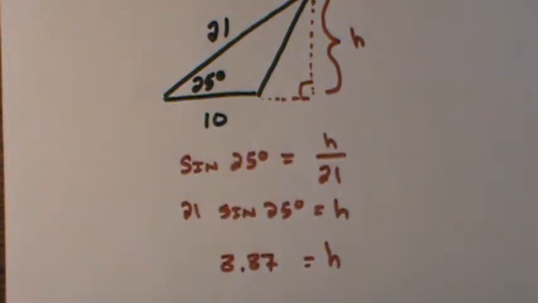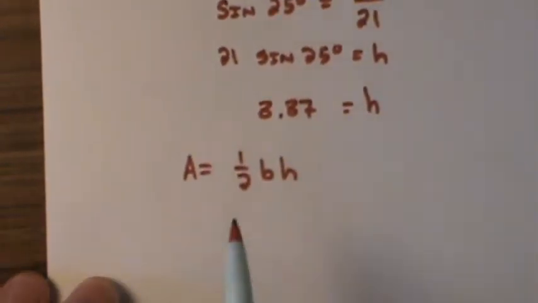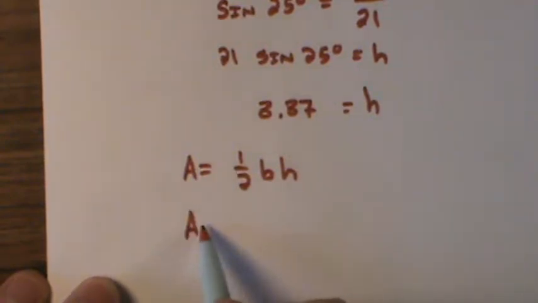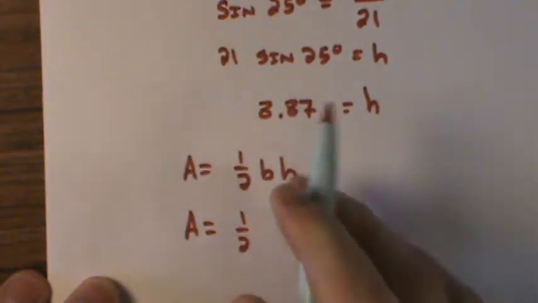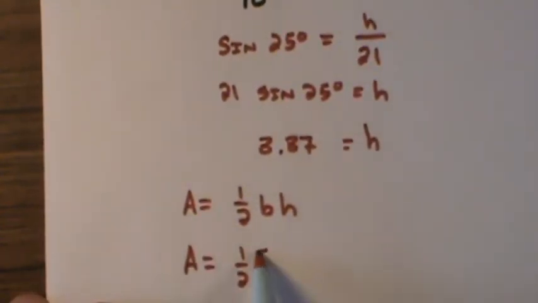Now, to pull this all together, the area of a triangle is half the base times the height. If I wanted to do this in one straight shot with my calculator, I can say that the area is equal to half. The base in this picture was 10, so it'd be 10.